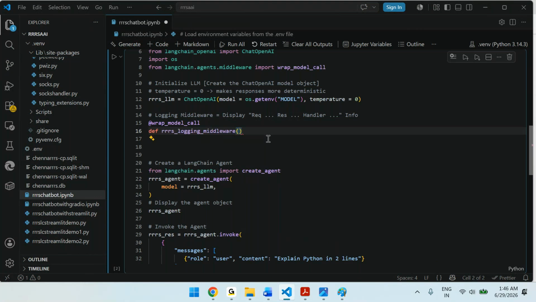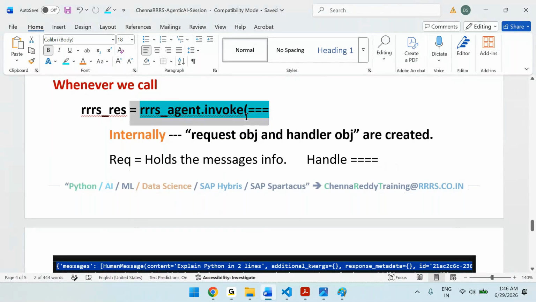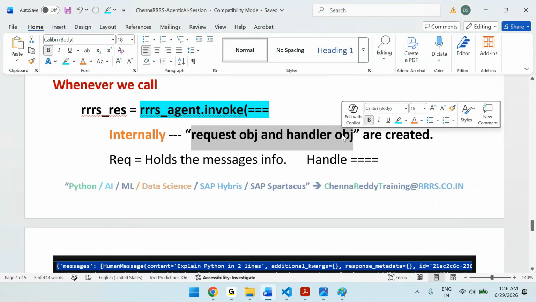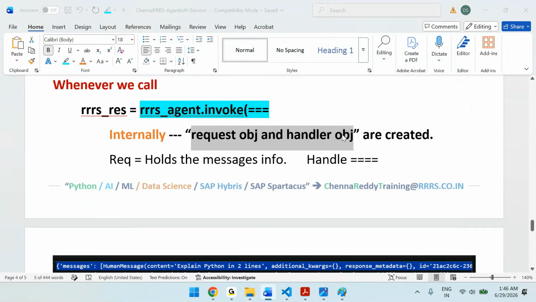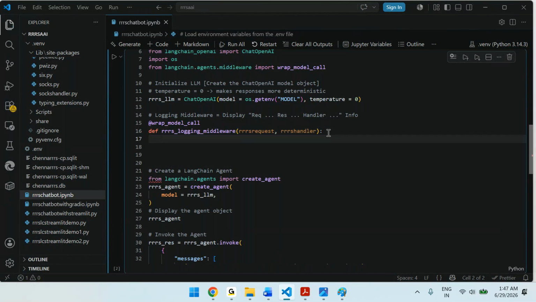So this will take two parameters. If you see here, whenever you invoke, a request object and a handler object are created automatically. So those you take. Therefore you can say request, the request object, then handler. Let me use full names for now: request and handler. Like that you are writing a function.